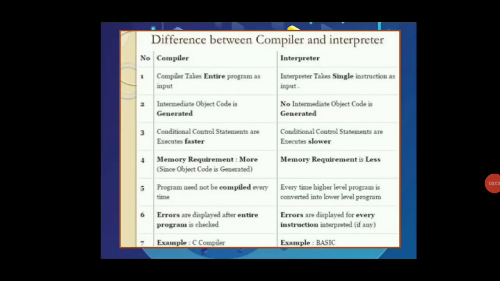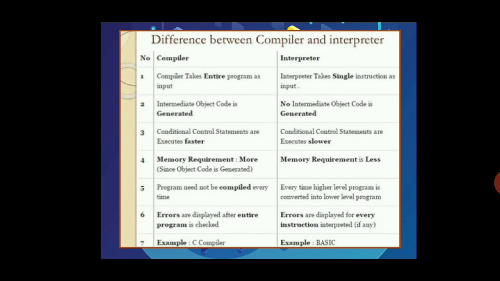Okay students, now we will see the differences between compiler and interpreter. You can see here 7 differences are there. I'll briefly explain these differences, okay. First one, compiler takes entire program as input, while interpreter takes single instruction as input.